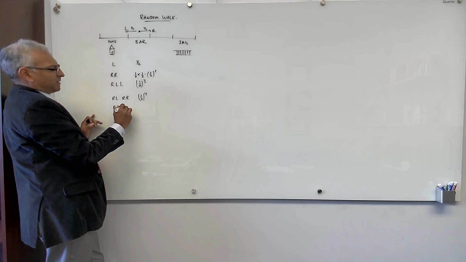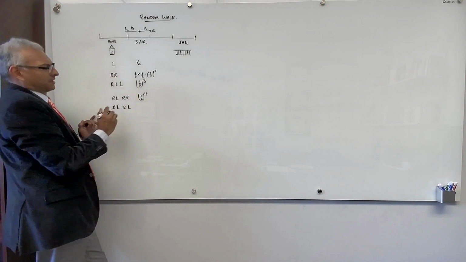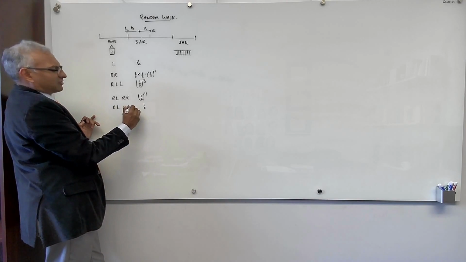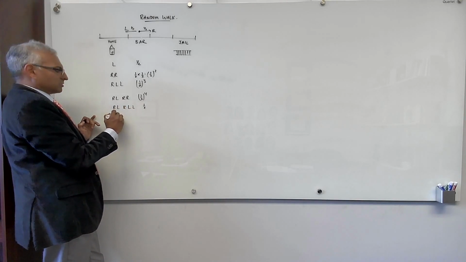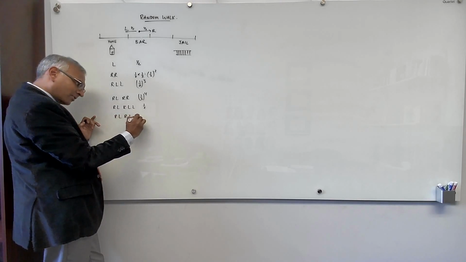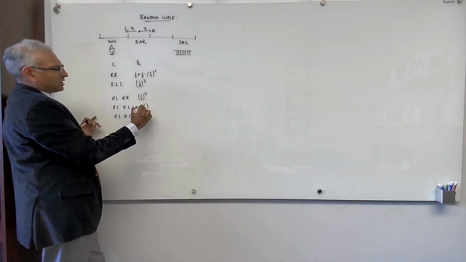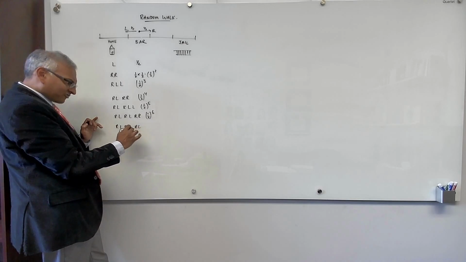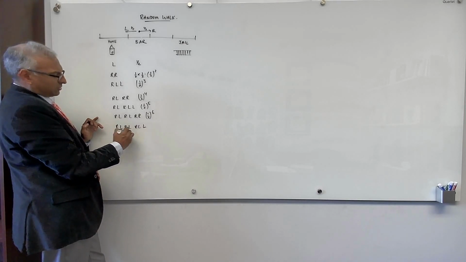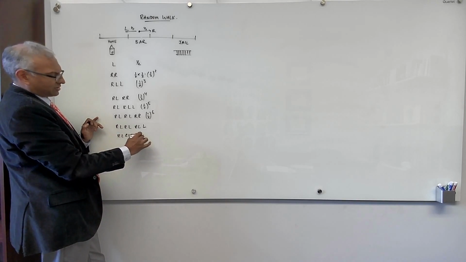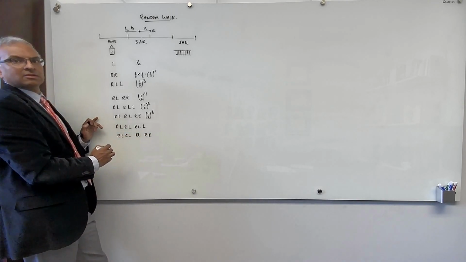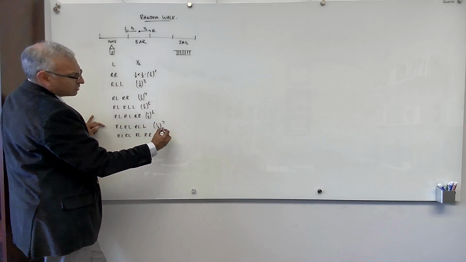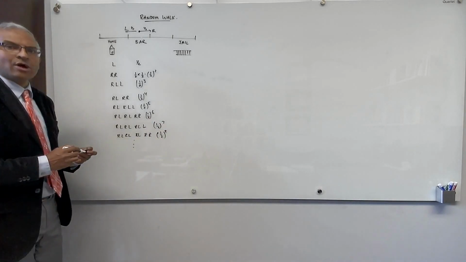Or he can go right, left, and he's back at the bar. Then the chances of this are 1/2 to the 5th. But now if he's back at the bar, he can go either left, or he can go right, left, right. That's another way to end. So this would be 1/2 to the 6. Or he can go right, left, and now he's back at the bar, and he can go left, or right, left, right. That's another way to end this random walk. So this would be 1/2 to the 7, and this would be 1/2 to the 9, and so on. These are the possible outcomes for the drunk.